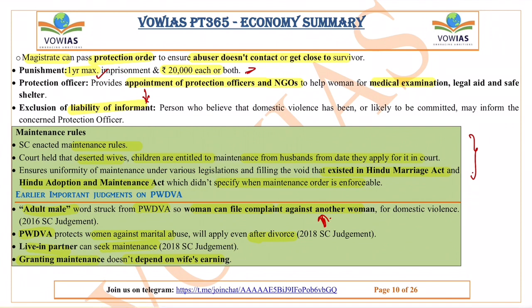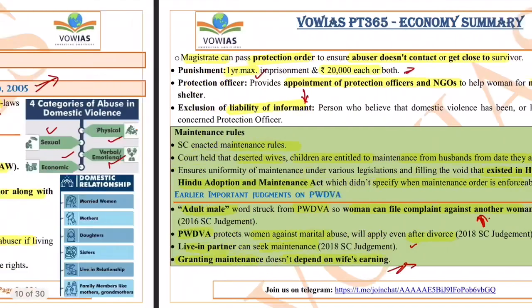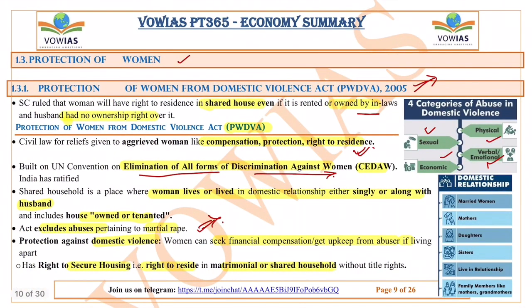Also, a live-in partner can seek maintenance according to the Supreme Court judgment, and as I told already, the granting of maintenance does not depend on the wife earning, right? So here, what are the things that we need to remember at any cost?